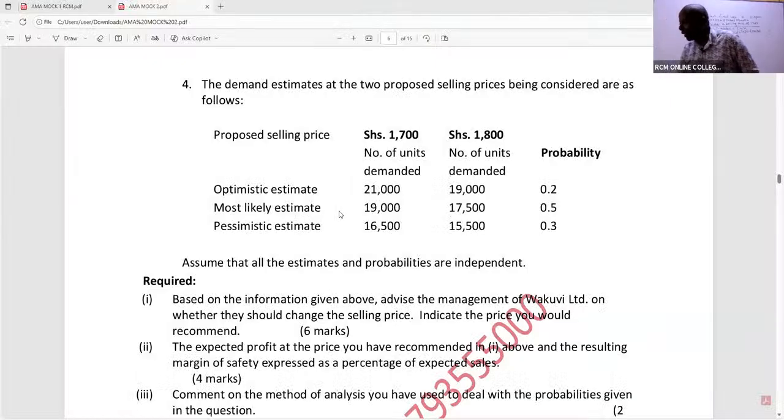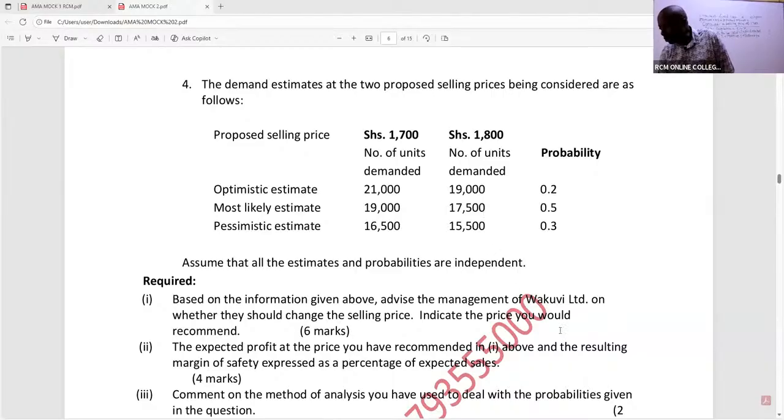If I sell at 1,700, you can see this 21,000 times its probability, which is here, 0.2, plus we have 19,000 times 0.5 plus 16,500 times 0.3. Please get me right, should I charge this 1,700, this is the column applicable. If the estimate is really very good, optimistic, I sell very high. 1,700, these are the 3. When I charge 1,800, later on, I'll be able to work with this.